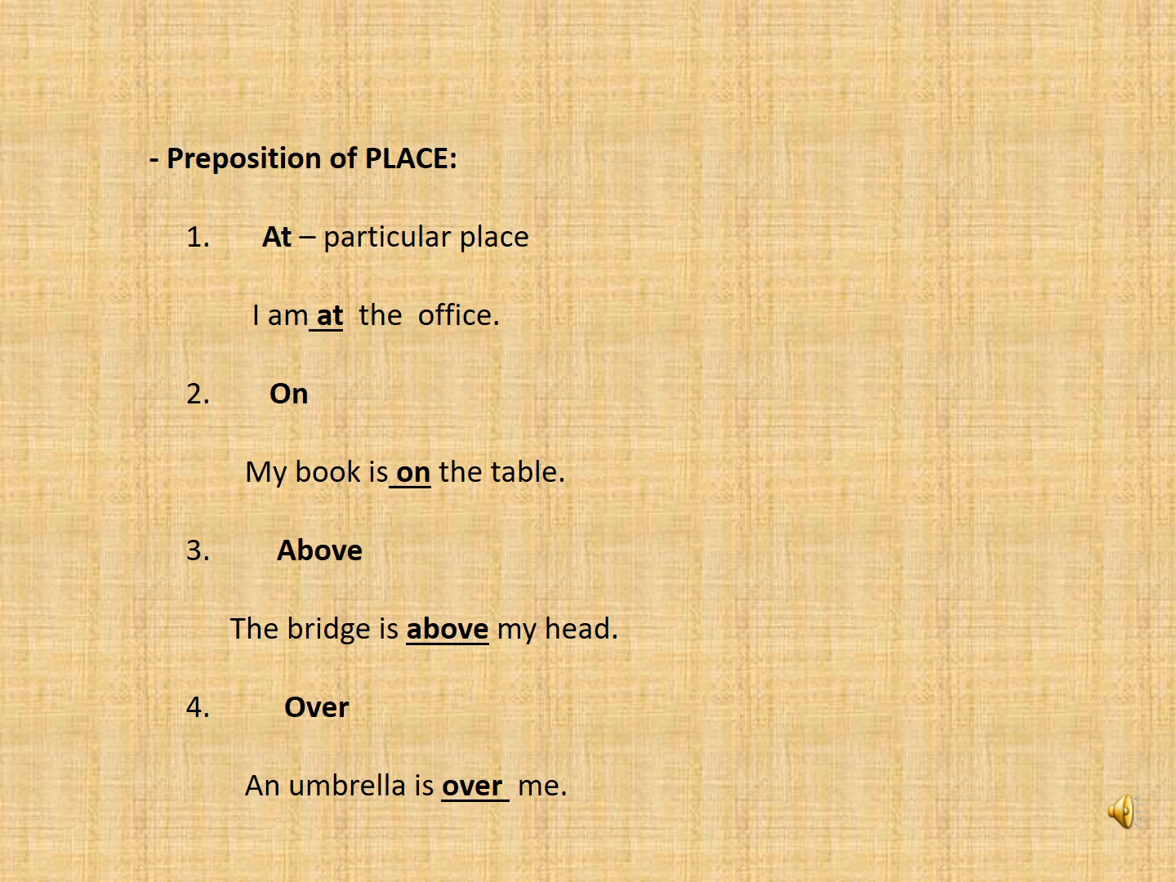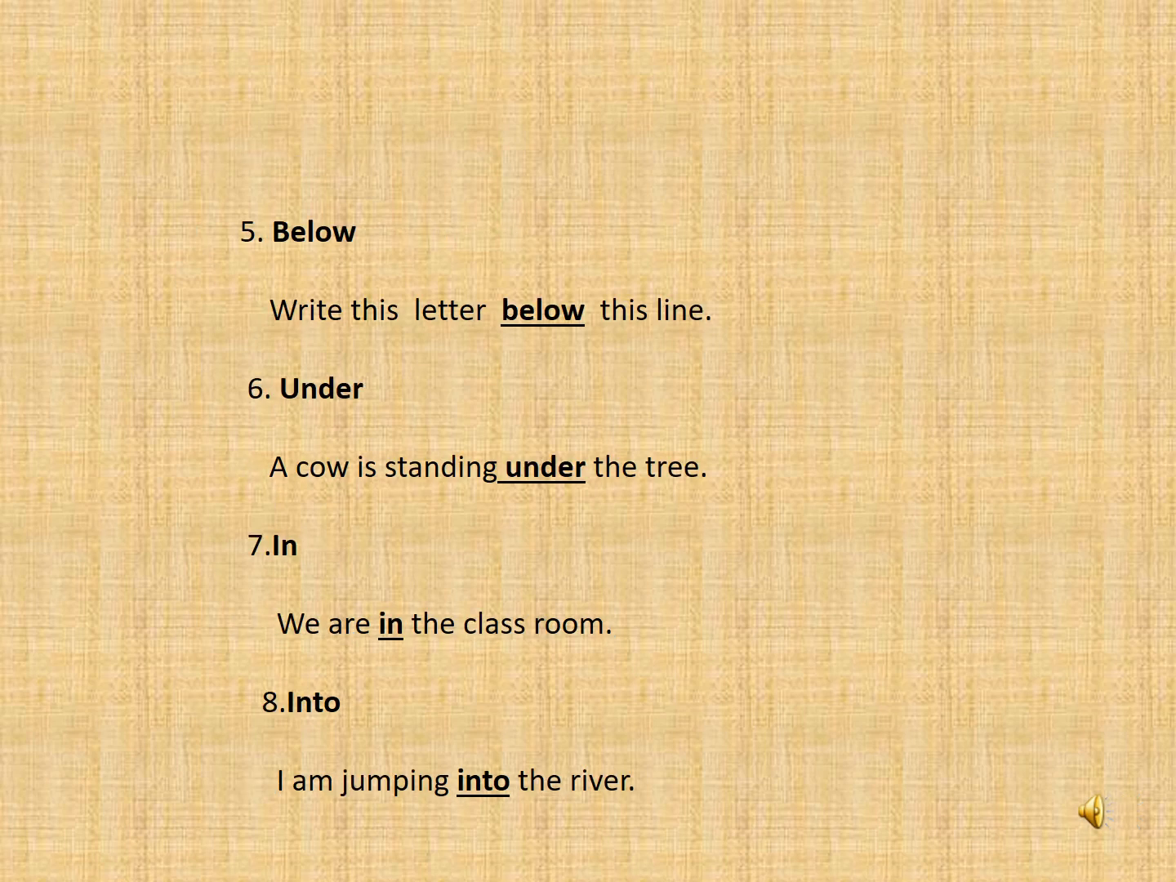Second is on. My book is on the table. Third is above. The bridge is above my head. Fourth is over. Example is an umbrella is over me. Fifth is below. Write this letter below this line. Sixth is under. A cow is standing under the tree. Seventh is in. Example is we are in the classroom.